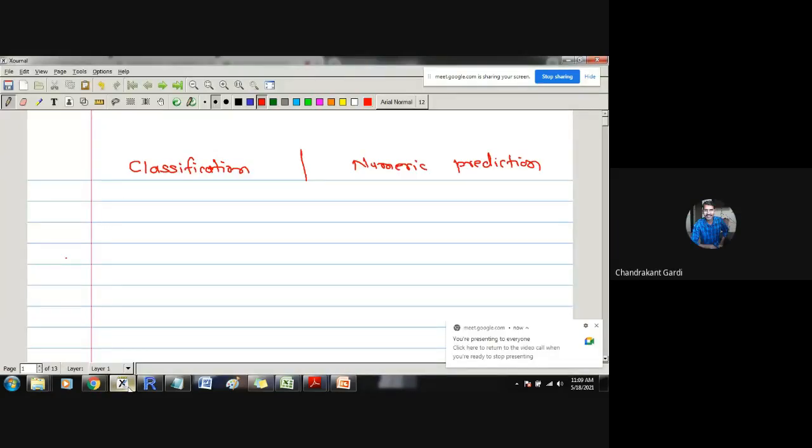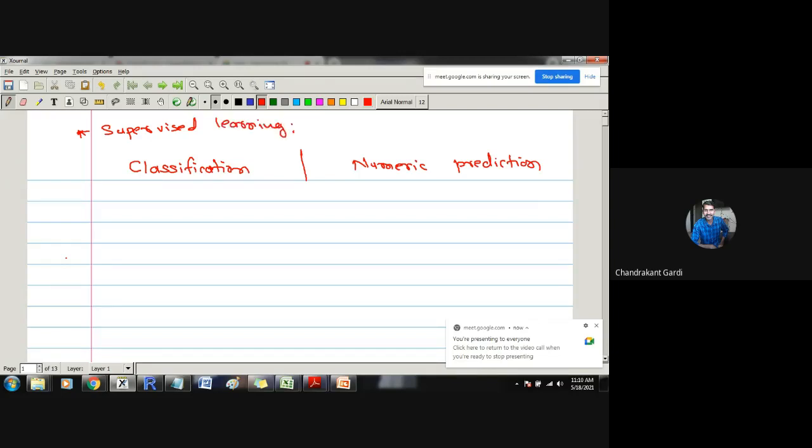In previous lectures, we have seen what is meant by supervised learning, unsupervised learning, what are its different types, and how these methods work in practical. So we will now focus on supervised learning. Whenever we are saying supervised learning,